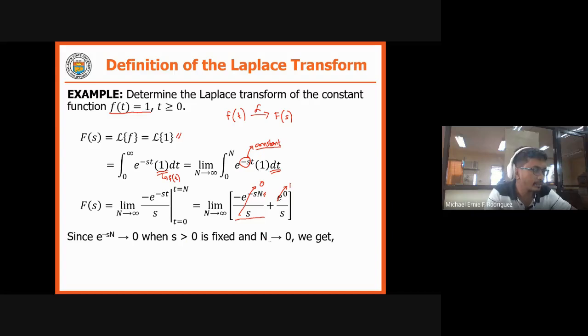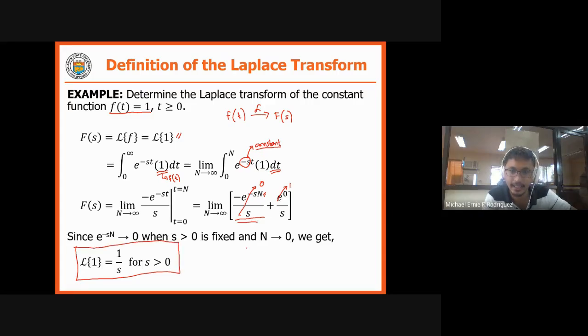So we now have the remaining 1 over s. Therefore, the Laplace transform of 1 is 1 over s, for s greater than 0. So this is your Laplace transform of 1.